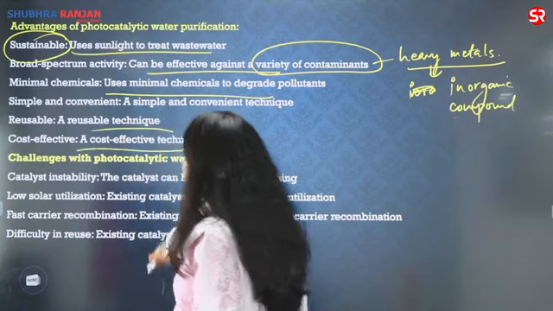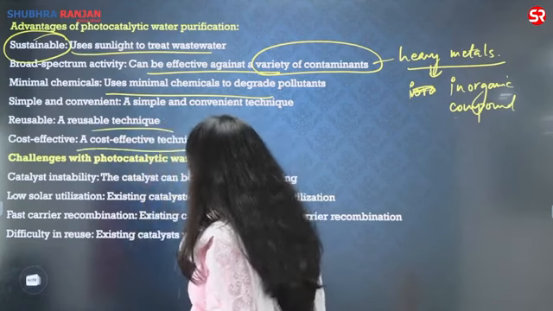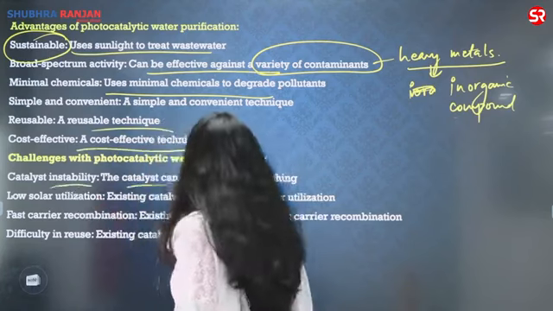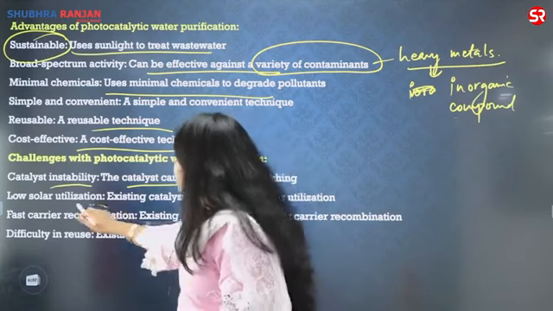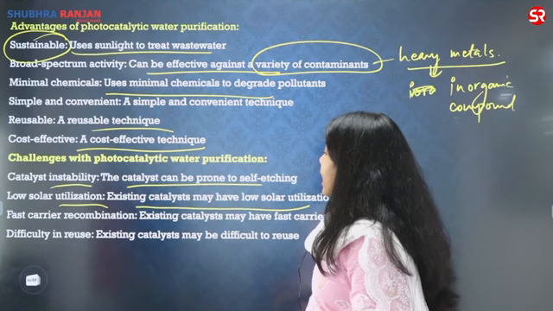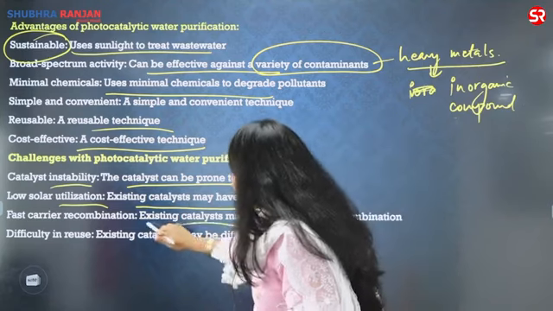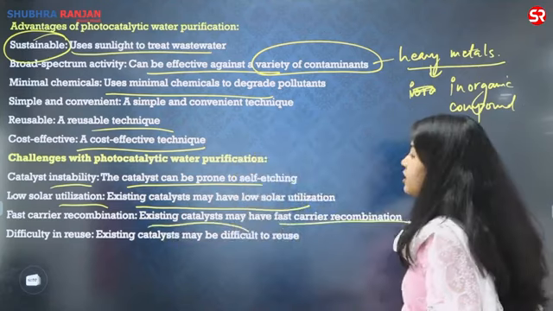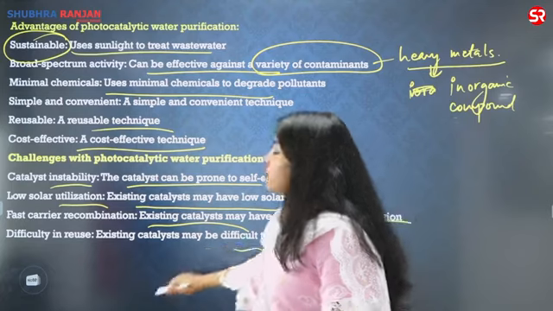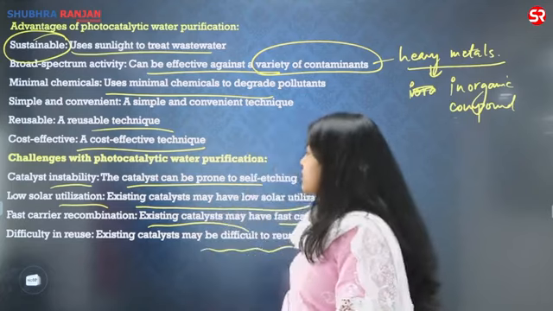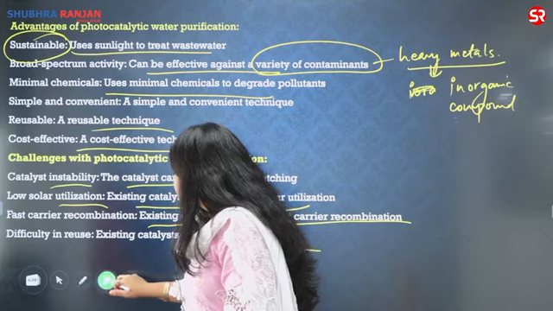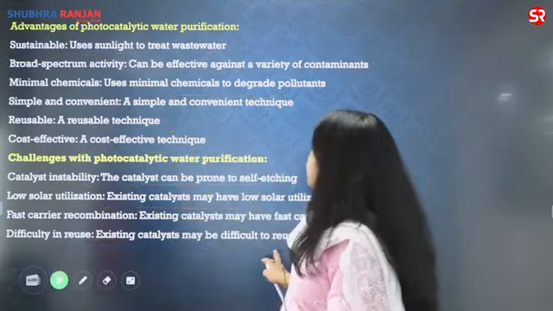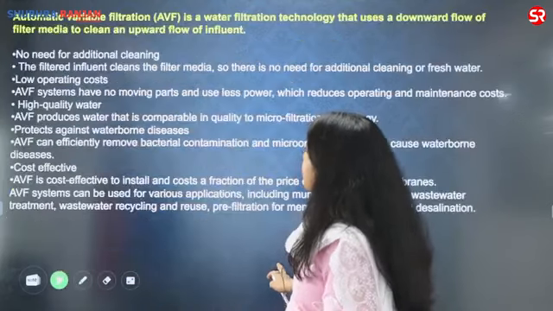It is cost effective. The challenges are catalyst instability. Sometimes the catalyst is prone to self-etching. It is unstable, has low solar utilization, and fast carrier recombination. Existing catalysts may have fast carrier recombination, the difficulty of reusing at times, and of course the capital. If you can't remember these terms, you can always use the general terms about how it is a new technique that has to be adapted.